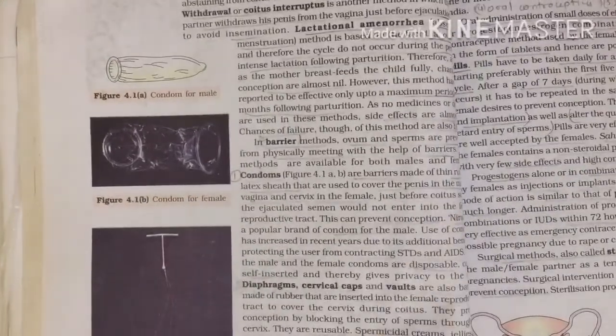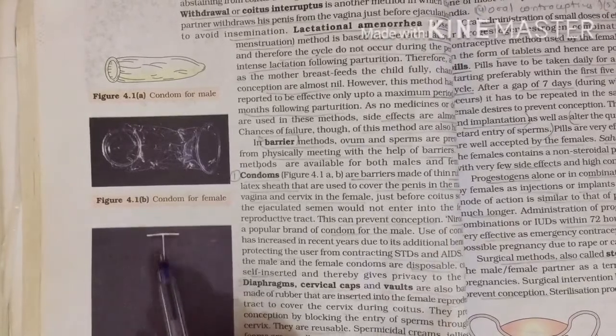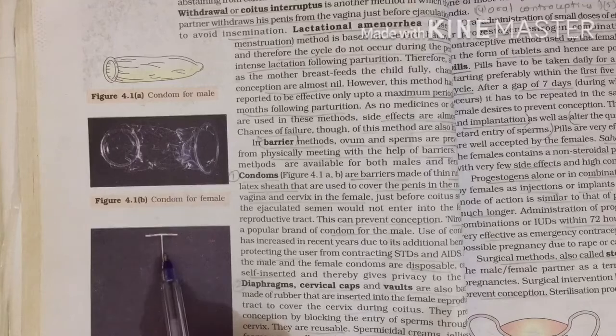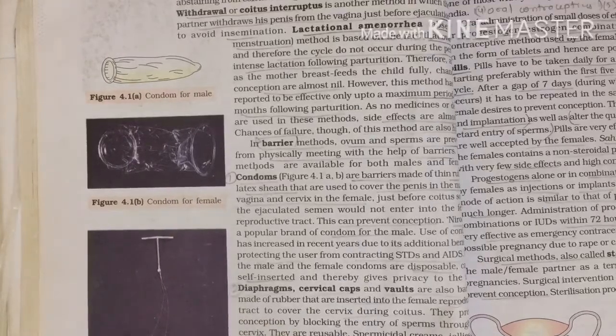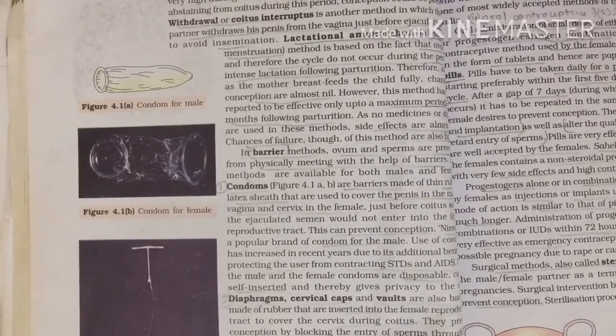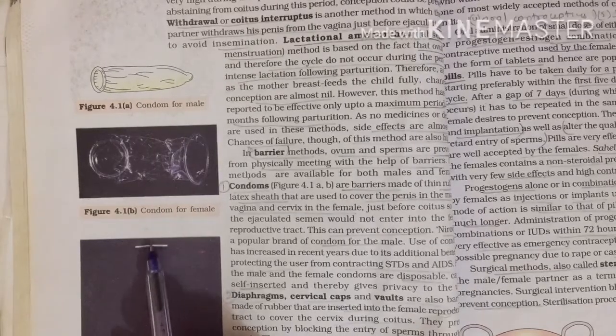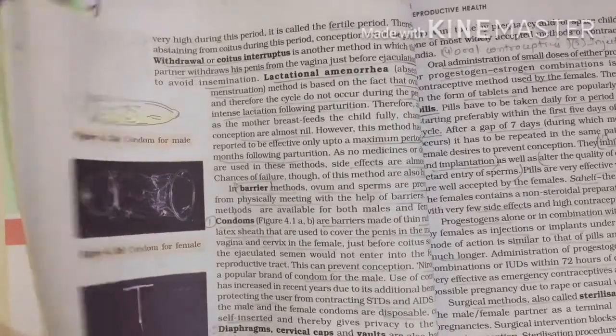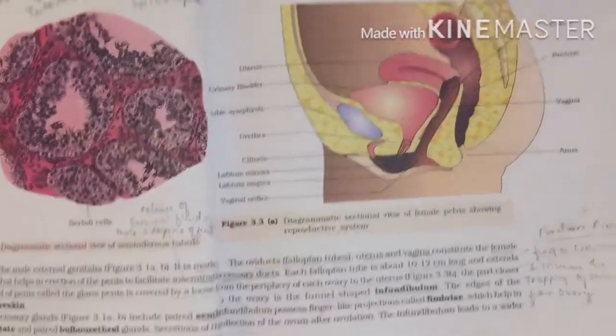And this one is the copper T. Now this copper T is used by the females inside the vagina. Copper T comes under the IUDs, and because of its shape it can be easily inserted in the vagina. If I show you the diagram of the female reproductive system from the previous chapter, it will be easier for you all to understand.